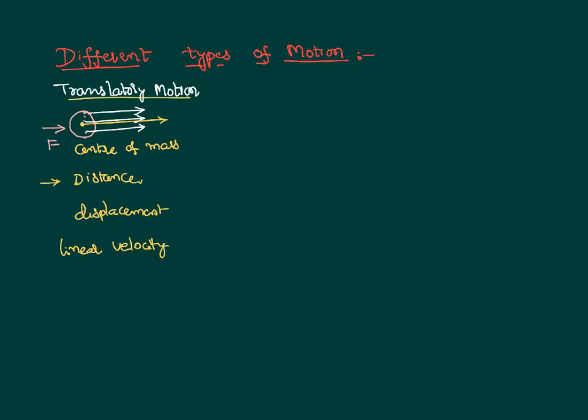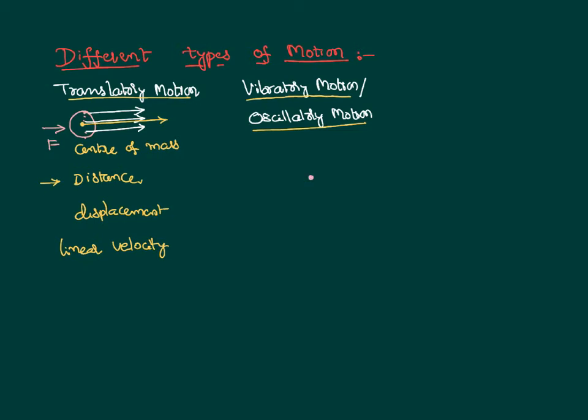There is another kind of motion called vibratory motion. People also call this motion oscillatory motion. Vibratory or oscillatory motion is a to and fro motion of a body about a fixed point. It is a to and fro motion of a body about a fixed point.